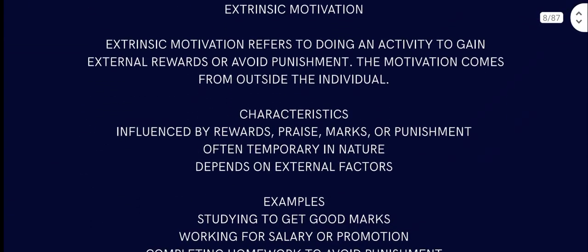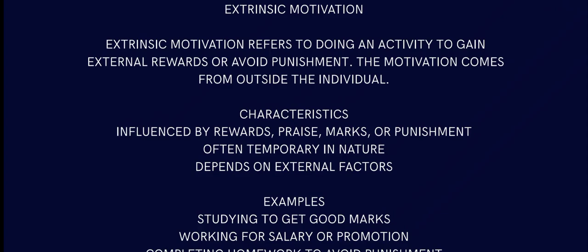Extrinsic motivation refers to doing an activity to gain external rewards or avoid punishment. The motivation comes from outside the individual. Characteristics: influenced by reward, praise, marks, or punishment. Even punishment, like doing homework because you don't want to get punished. It is often temporary.